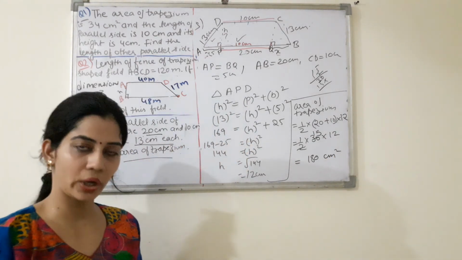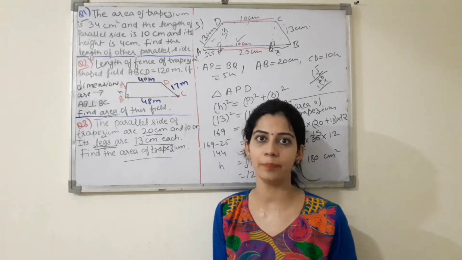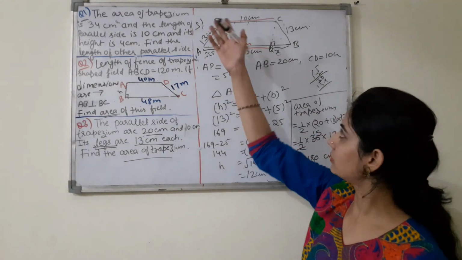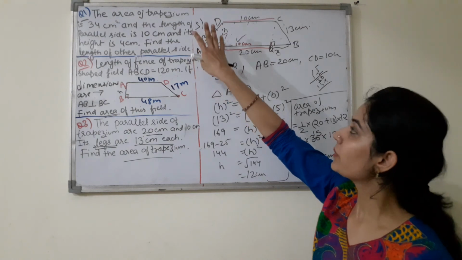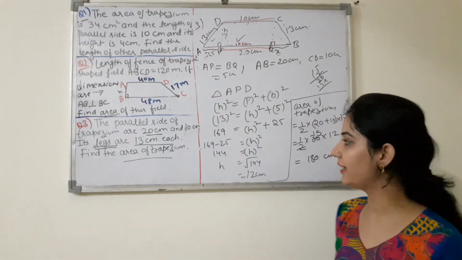So in this way you can find when you have isosceles trapezium and you have given the legs and that are equal, so you can find it this way.